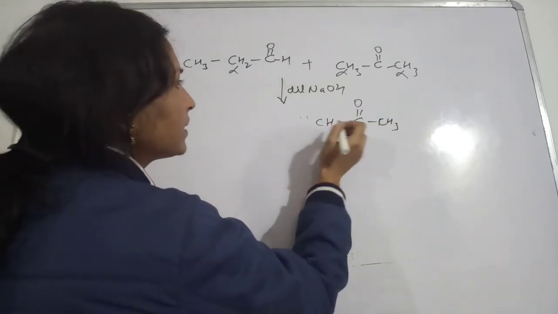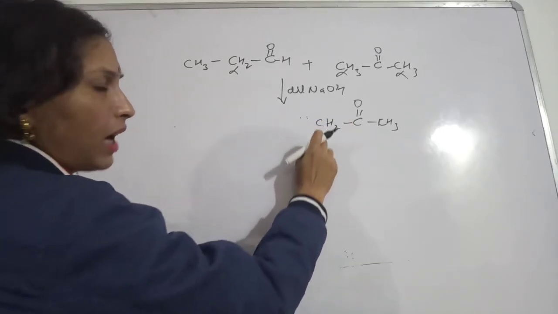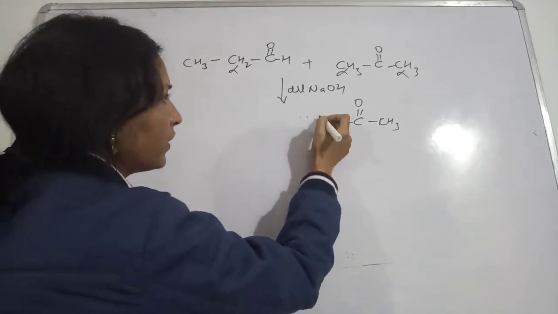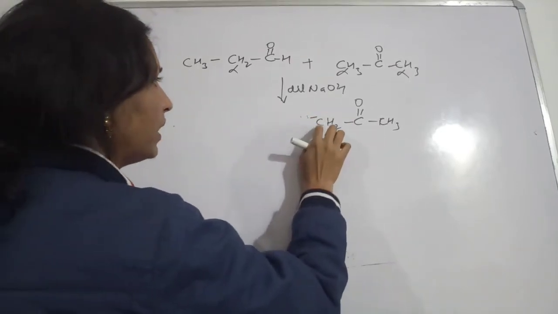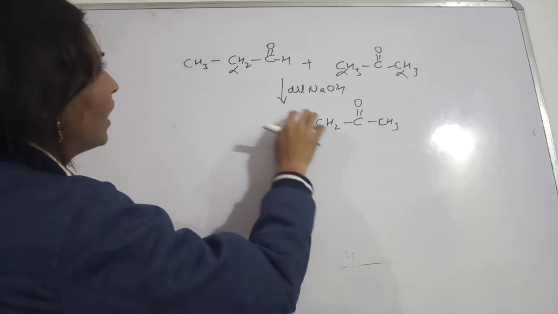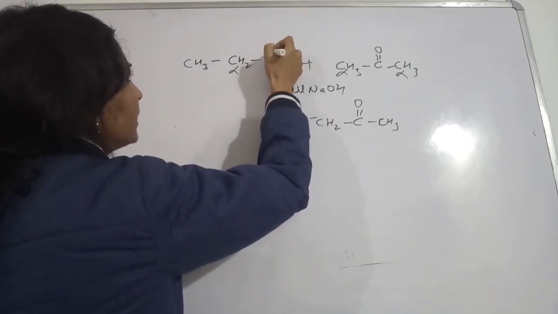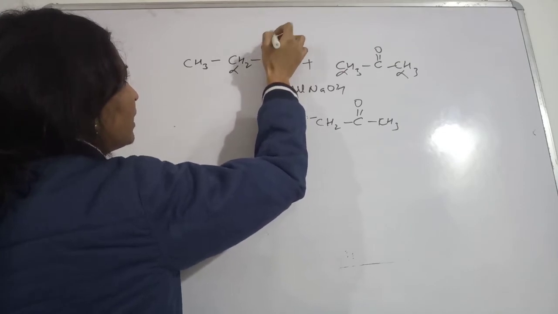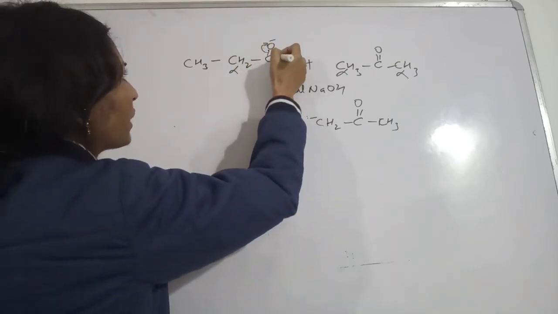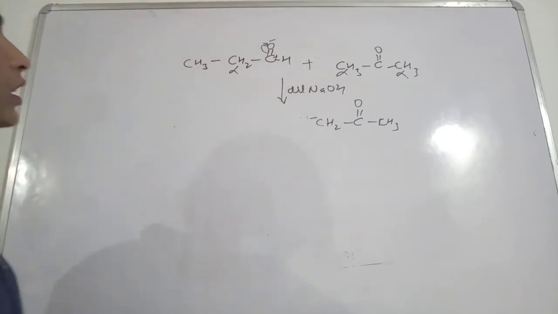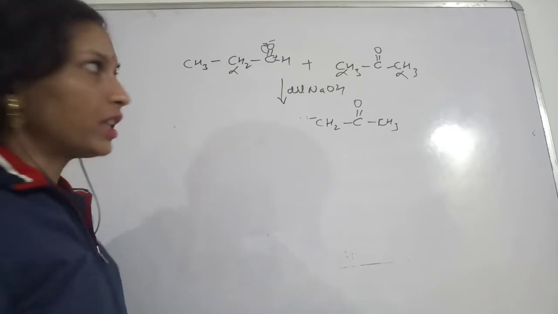Now this carbon has lost hydrogen, so hydrogen will leave the electrons on this carbon only. So this carbon will acquire a negative charge. Now in this case, this oxygen, this bond will break and this oxygen will acquire a negative charge. This bond is breaking, so this carbon will possess a positive charge.